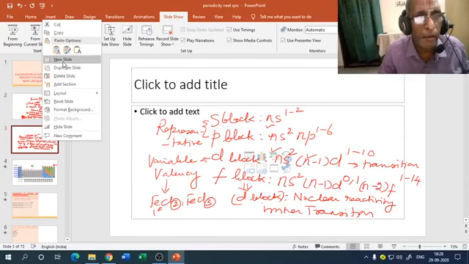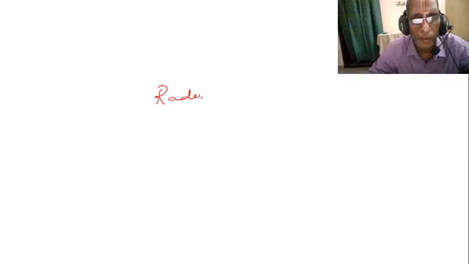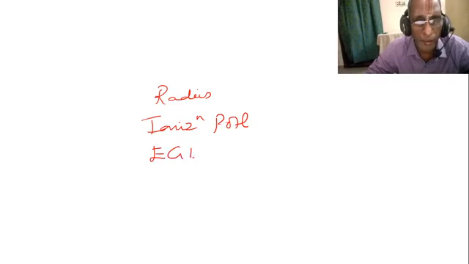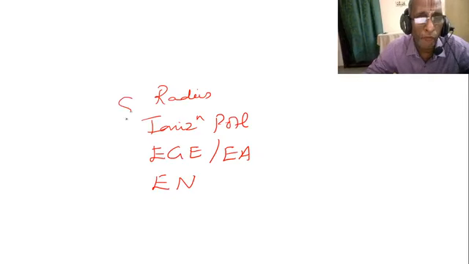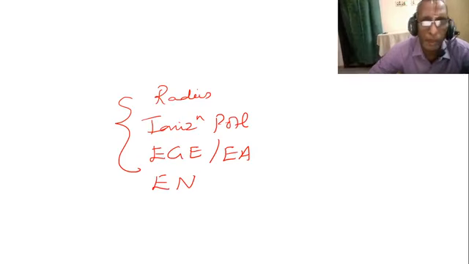Next, lastly, what are the points to be noted in the periodic table? Four important properties: radius, ionization energy or ionization potential. Third one, electron gain enthalpy or electron affinity. Fourth one, electronegativity. Of any atom or any element, these decide almost all other properties.